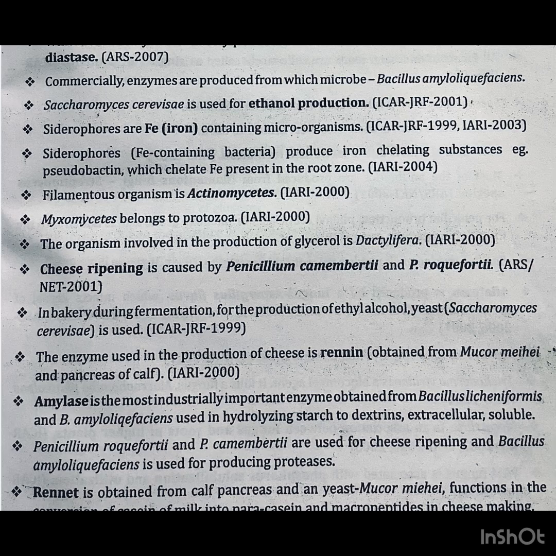Myxomycetes belongs to protozoa. Question asked in IARI 2000. The organism involved in the production of glycerol is Dactylifera. Question asked in IARI 2000. Cheese ripening is caused by Penicillium camemberti and Penicillium roqueforti. Question asked in ARS Net 2001. In bakery, during fermentation for the production of ethyl alcohol, yeast is used, that is Saccharomyces cerevisiae.